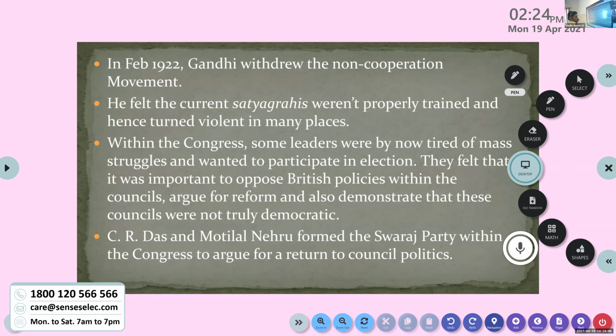You wrote all these things there, right? The new party that was formed by C.R. Das and Motilal Nehru, that is the Swaraj Party. Completed that? Wrote or not? Please check in your notes.